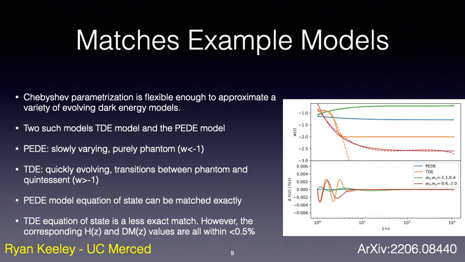Further, we use two examples from the CPL parameter space that are within the 2 sigma confidence region of the Pantheon plus and Planck constraints. We can see that the PADE model equation of state can be matched basically exactly, but the TDE equation of state is a less exact match. However, the corresponding H of z and DM of z values are all within less than 0.4%.